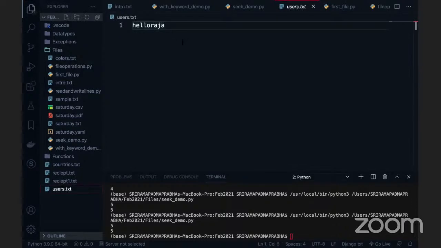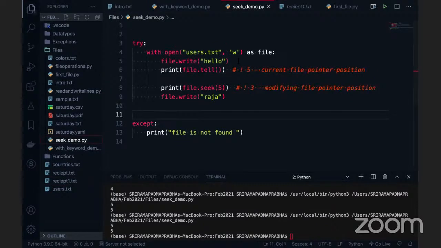Ruchi, since you asked how to modify the end of the file with seek, you can see that hello is there without using the append mode. Without using the append mode, I am using seek, telling the position is 5. Then after that, we are modifying with the write function. This is how it works.